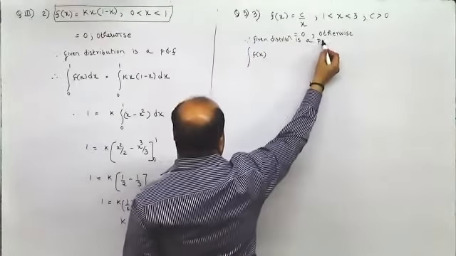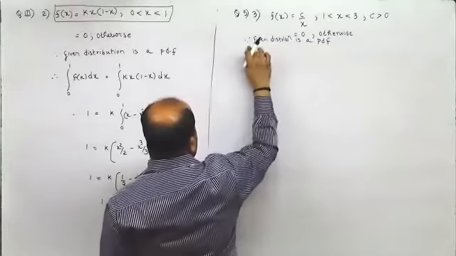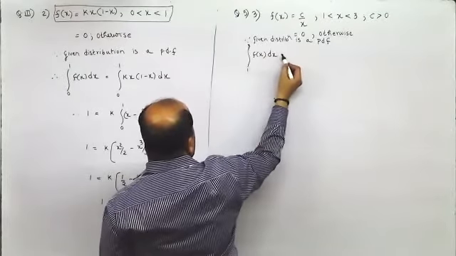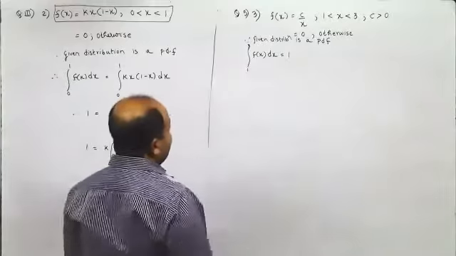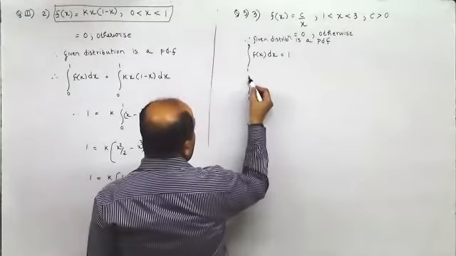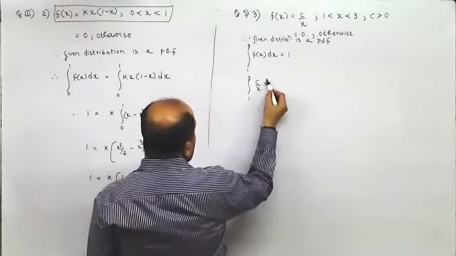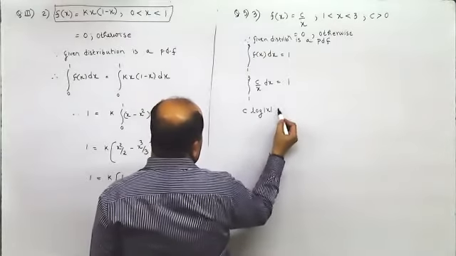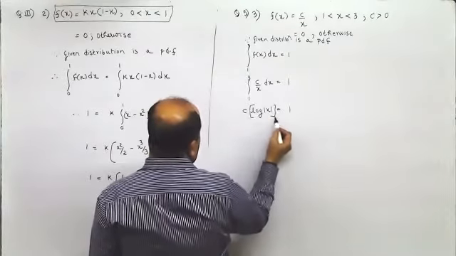Since the given distribution is a PDF, the integral between 1 and 3 of f of x dx equals 1. That means between 1 and 3, c upon x dx is 1. C outside, log x between 1 and 3 is 1.